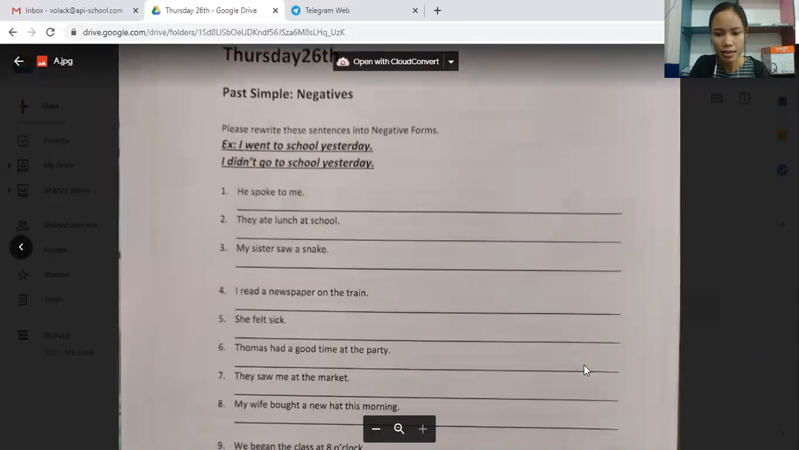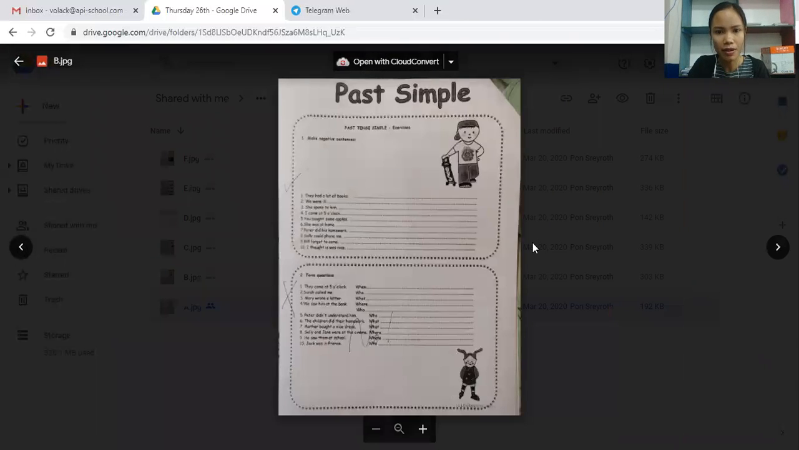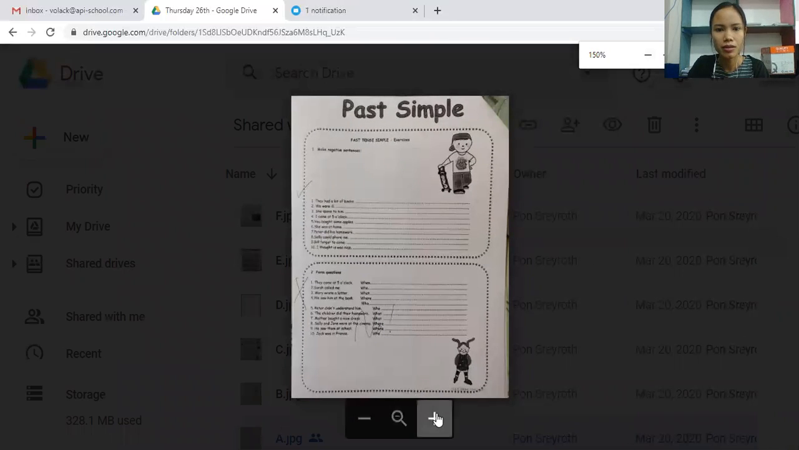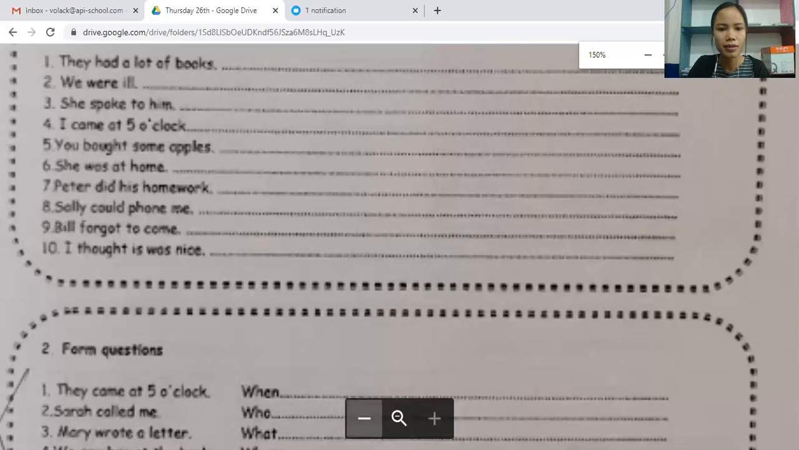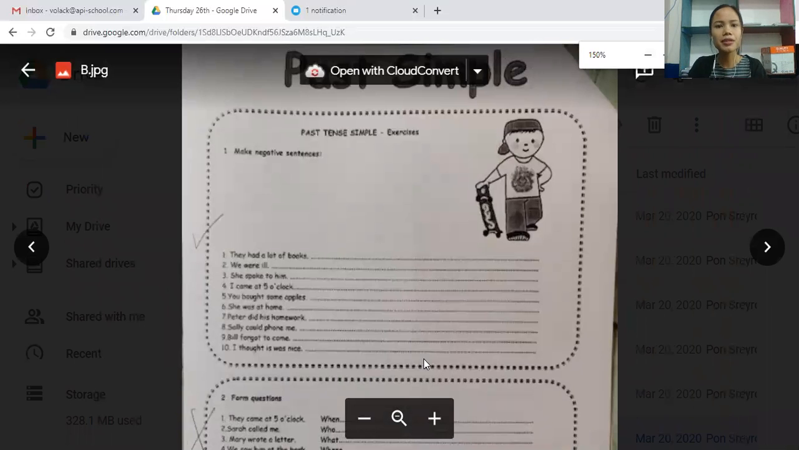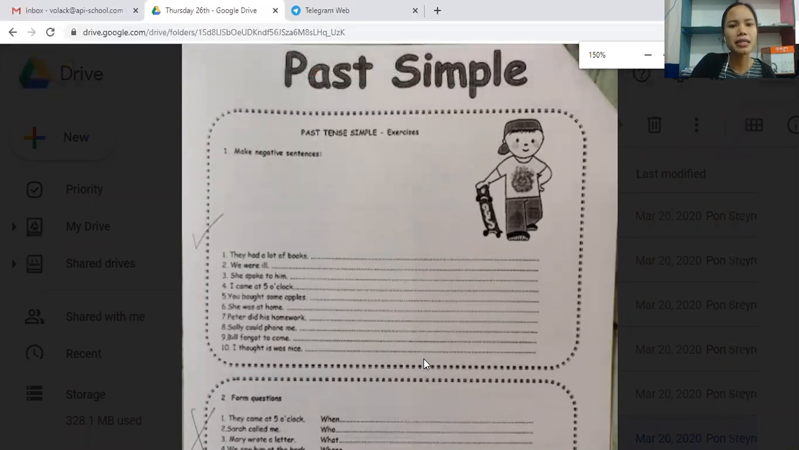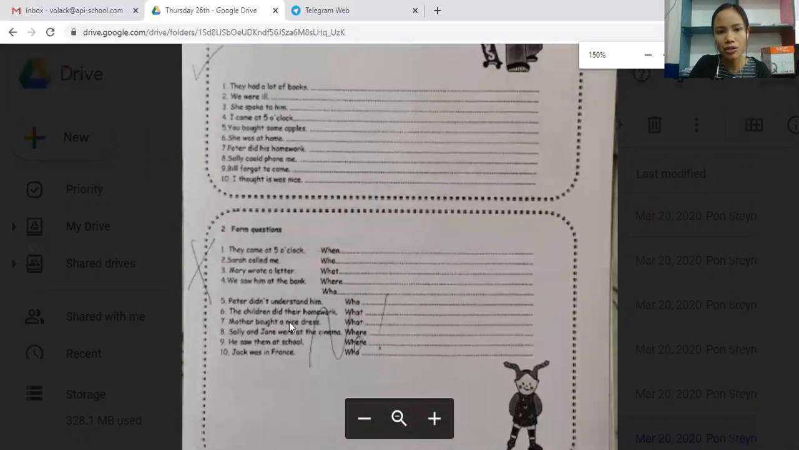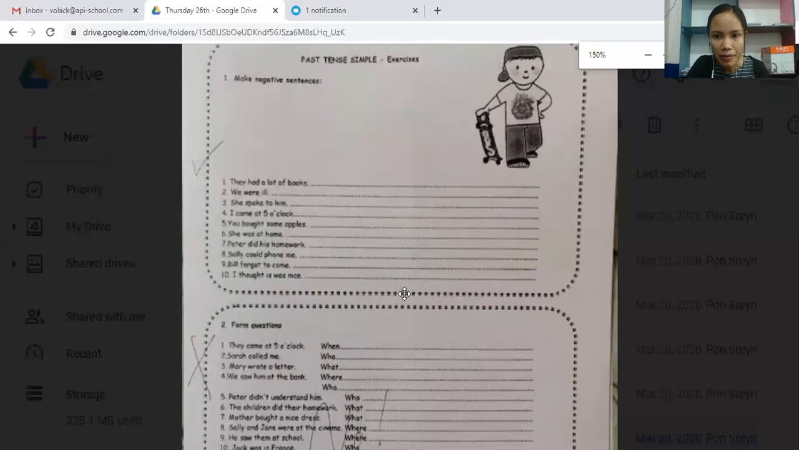And then another exercise. And this one, you just still use past simple. So you just make all of the sentences negative, but don't do the exercise of number 2. This one is a question form. So the question form, you can do it, I think, tomorrow when we continue our lesson.